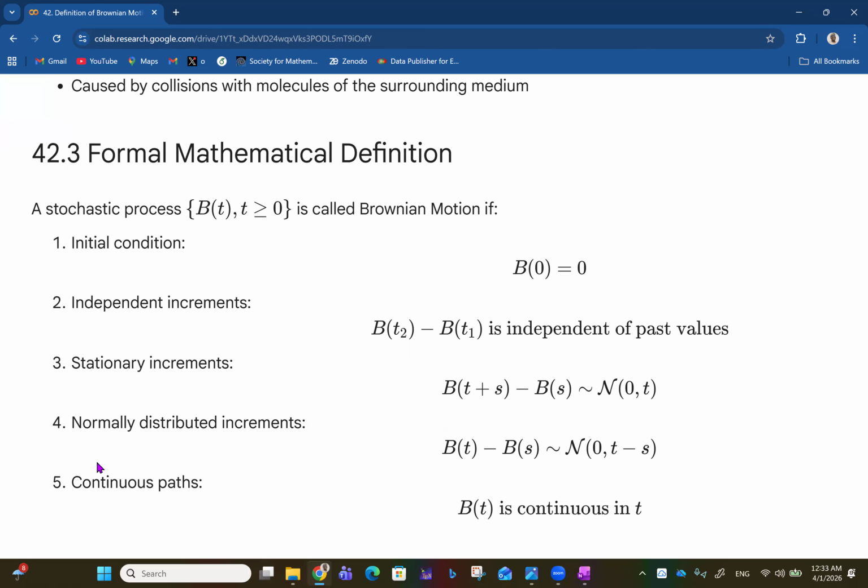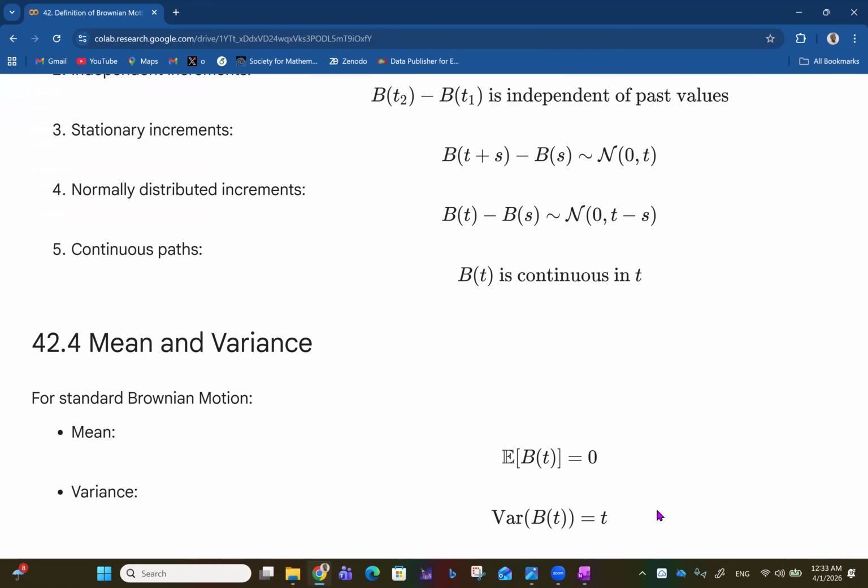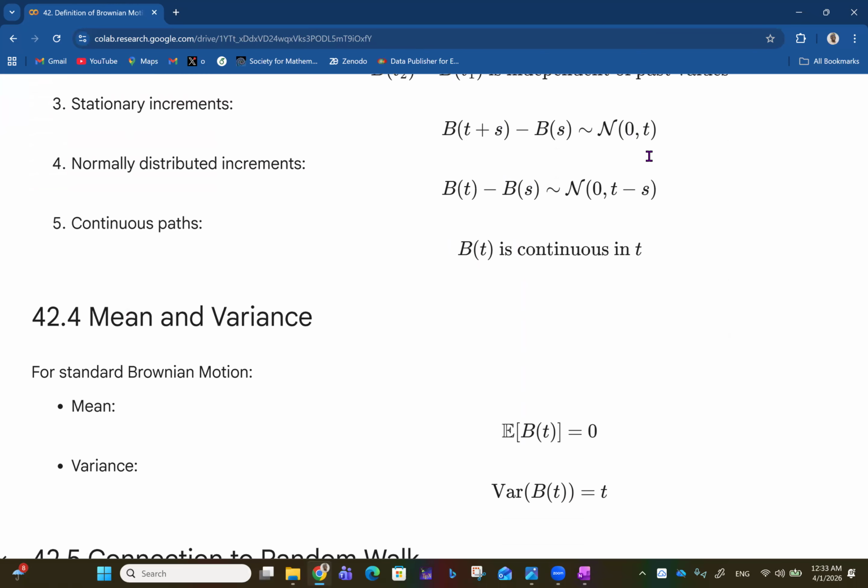And then you have continuous paths, meaning that B(t), the Brownian motion at any point in time, is continuous in time. Then we go ahead to talk about mean and variance. For standard Brownian motion, we can already see from the normal distribution that the mean is 0. That is why the expected value of the Brownian motion at any time t is equal to 0. And then the variance of B(t) is also t, as we can see from here.